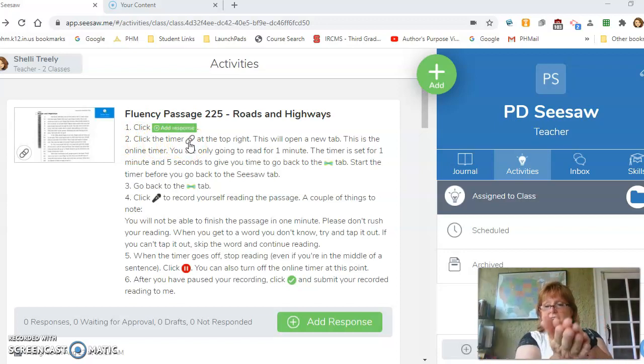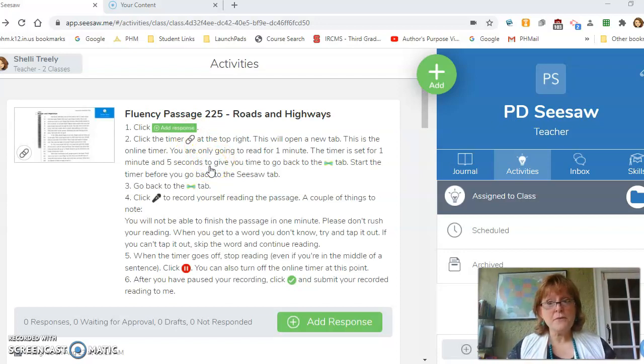And it's going to be kind of like 2 pages on a desk. Your Seesaw page will be on top, but when you click that online timer, it's going to be put on top. And that's good because we want to get it started, but eventually you're going to bring Seesaw right back to the top. And I'll show you how to do that. It's the different tabs at the top of your computer. The link will bring up the online timer.